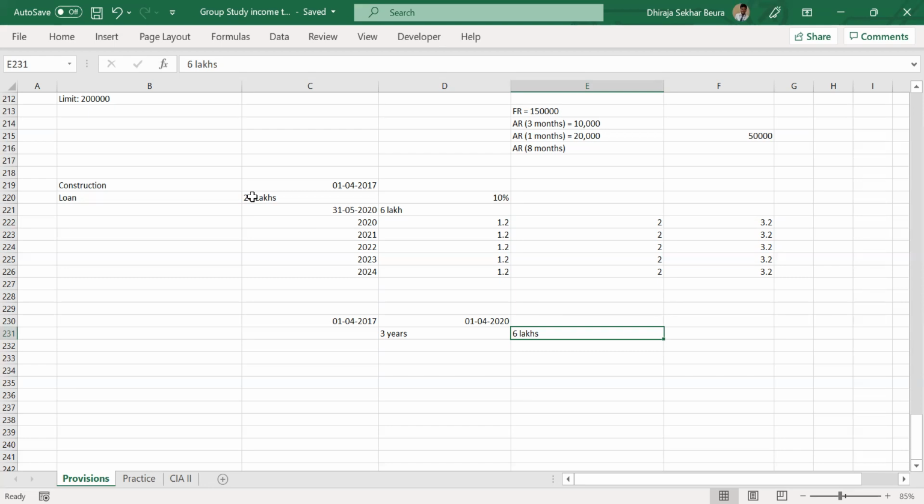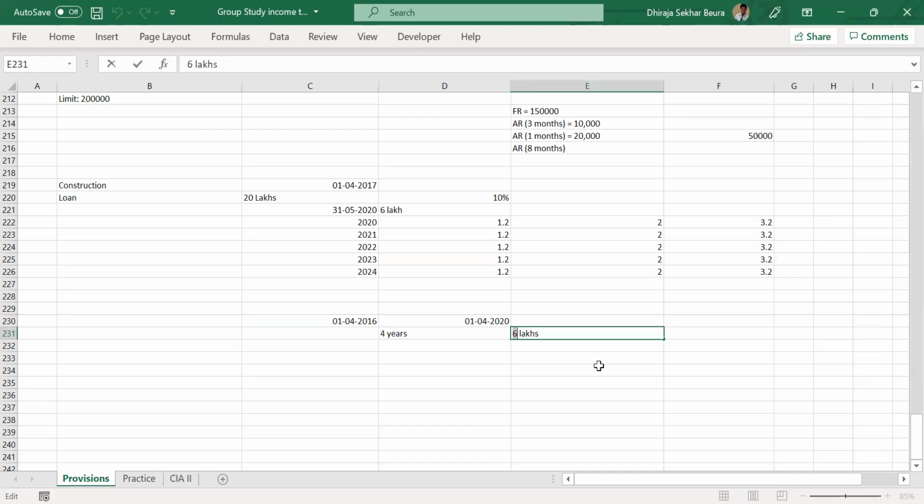Right. So if it is starting from 2016, so it is equal to 4 years. Still, it will be 6 lakhs only, right? Can you tell me the date of start of construction in your revised example? Instead of 2017, you take 2016, 1st April 2016. Okay. Now the number of years goes to what? 4 years. Now the interest comes to how much?